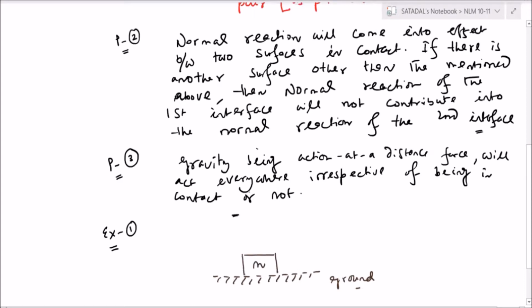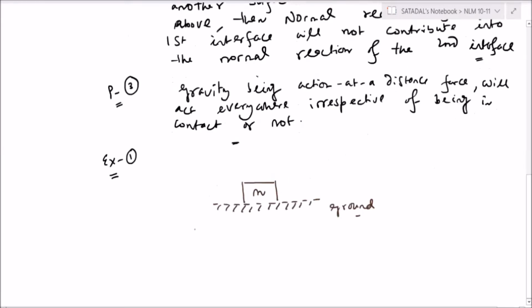Right? See. Now what is going to be the free body diagram of this situation that I am going to depict? So for that purpose, what I will do now, I will just have a little bit of separation in between them to understand things better. So now this is ground and here I have kept the block.